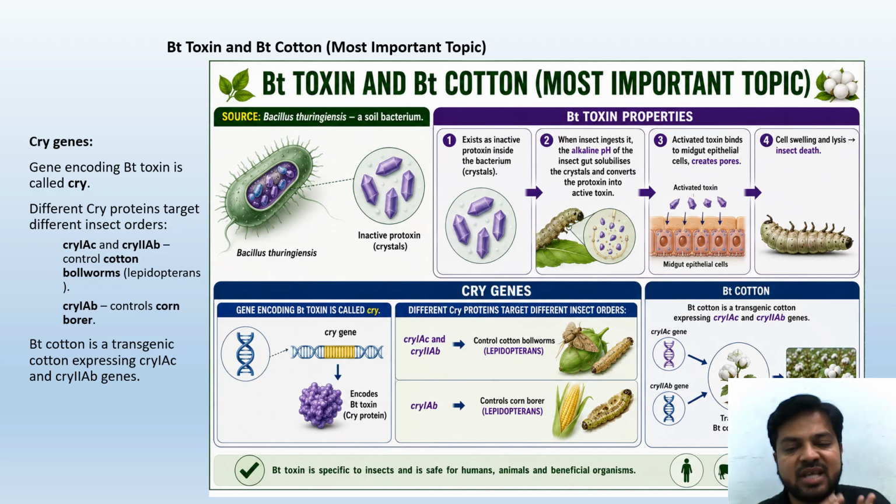These BT crops are resistant actually. And cry1Ab controls the corn borer. BT cotton is a transgenic cotton expressing cry1Ac and cry2Ab genes, so that it will protect us from the insects causing cotton bollworms and corn borers. Stop the video here. Study the image thoroughly and by heart.